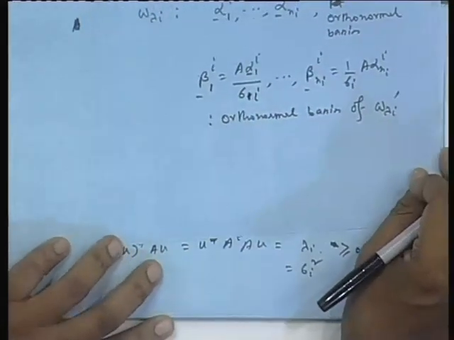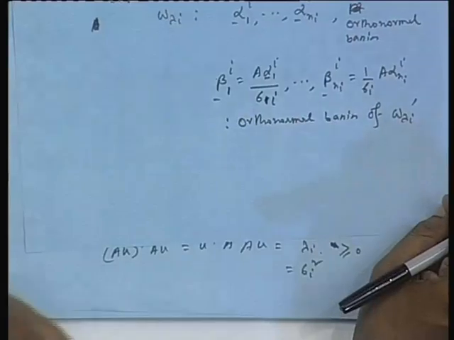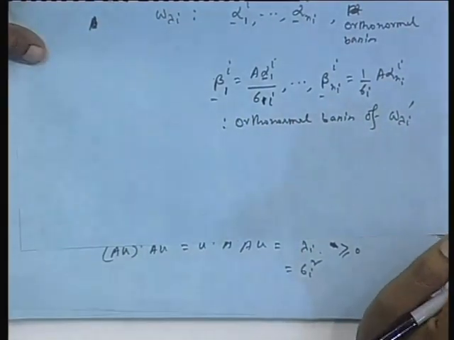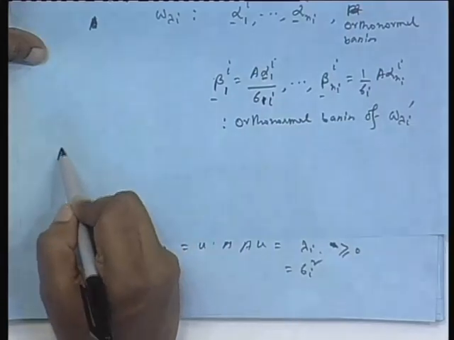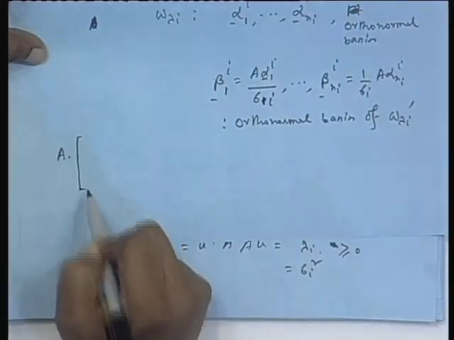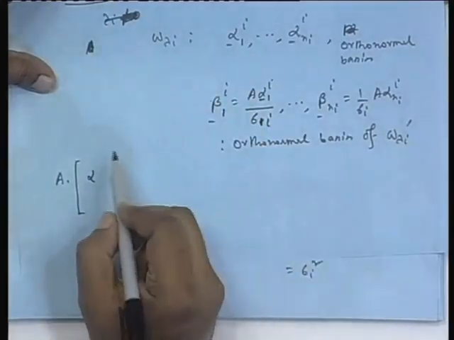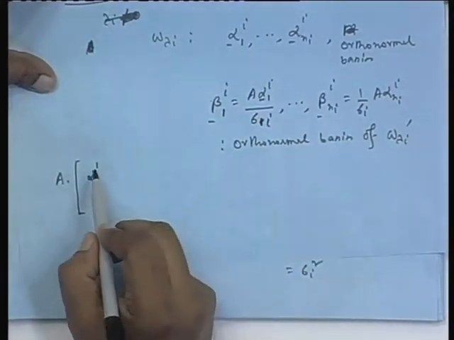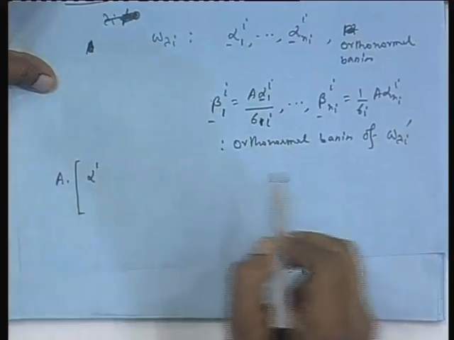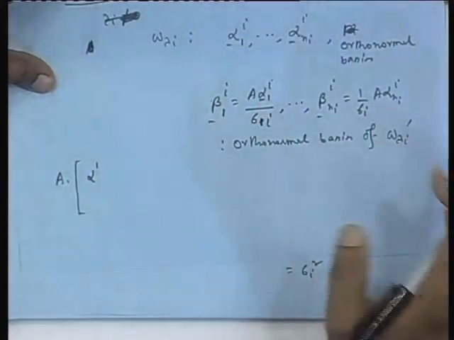Now, suppose I form a matrix like this. I first start with eigenvalue 1, not 0, and I will order like this: eigenvalue 1, then eigenvalue 2, up to eigenvalue r; the eigenvalue 0 case will be taken up at the last.